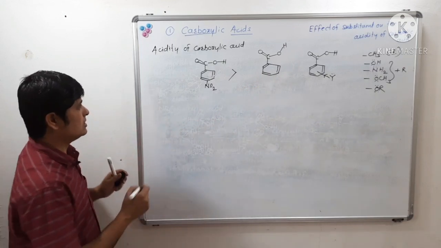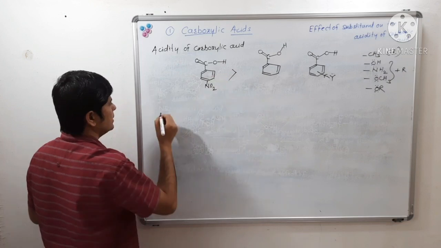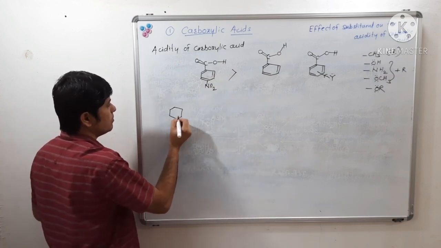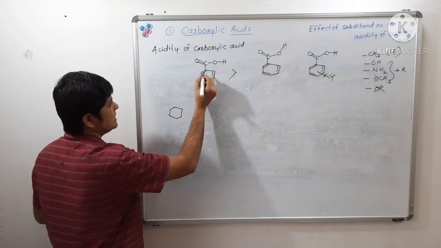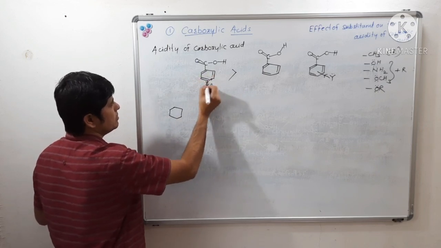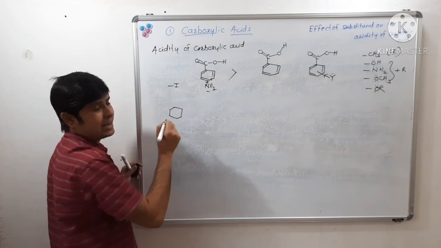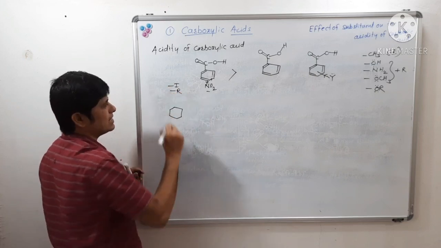Why? Because in para-nitrobenzoic acid, release of proton will become easier, as the nitro group is having minus I effect, and the nitro group is also having minus R effect.